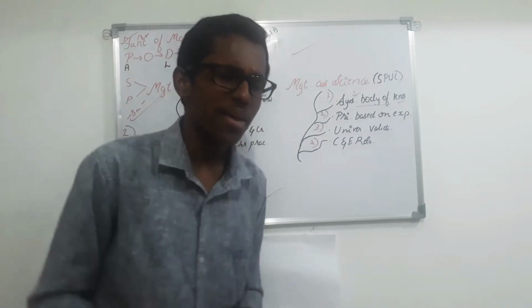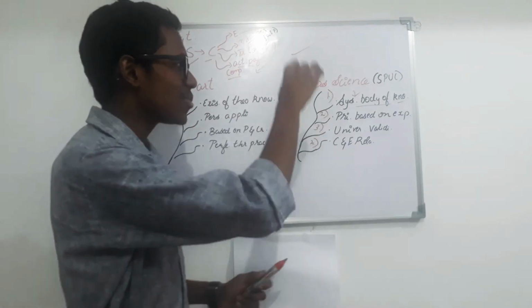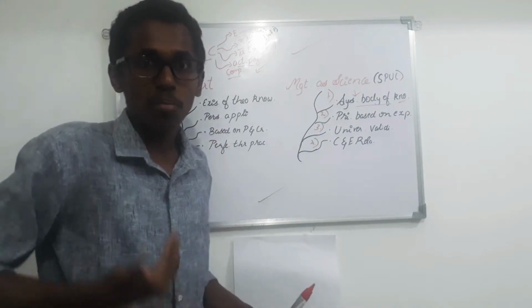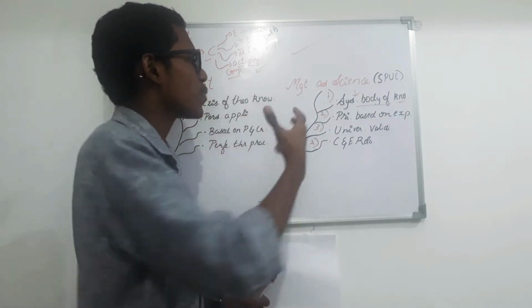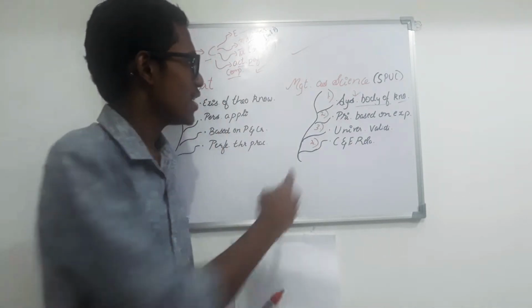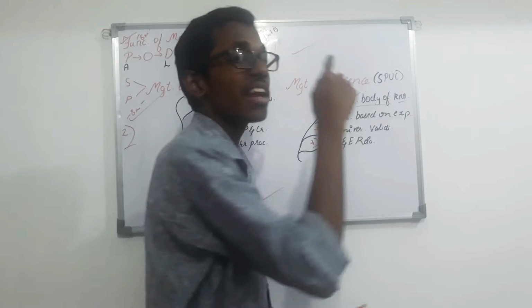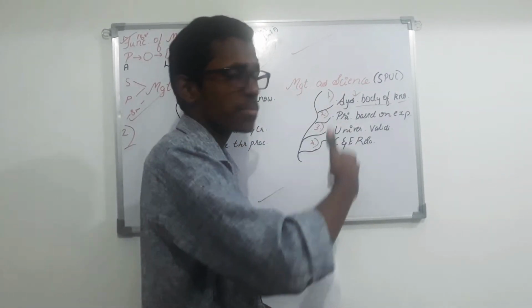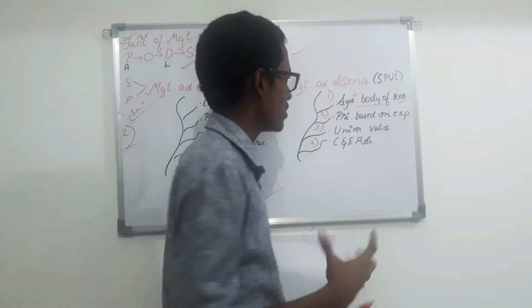What does that mean? These principles have been arrived at after observation and various other processes. Management functions have originated from science. After the observation, after repeated experiments, they have concluded it.